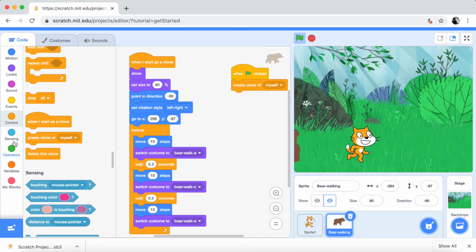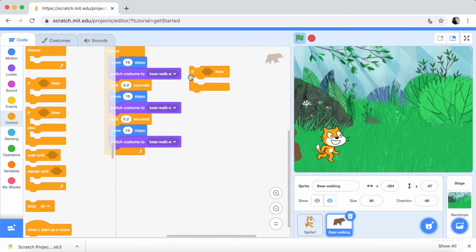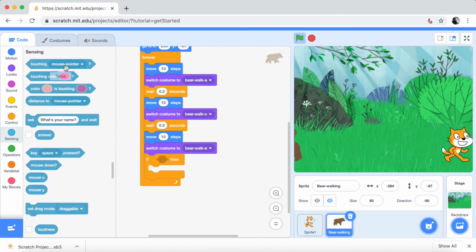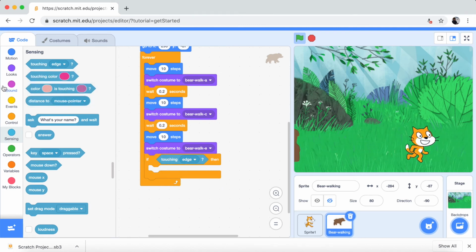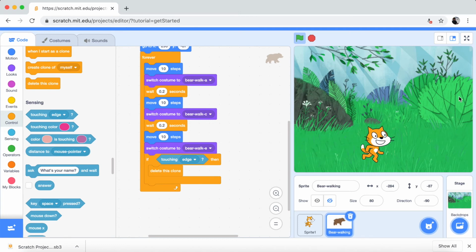So now we need to use an if condition. Just if touching edge, delete this clone. So let's see what happens now. It gets deleted on the right side of the screen because there's an edge there, so it just gets deleted because we wrote if touching edge. So when it comes from there, it just gets deleted.